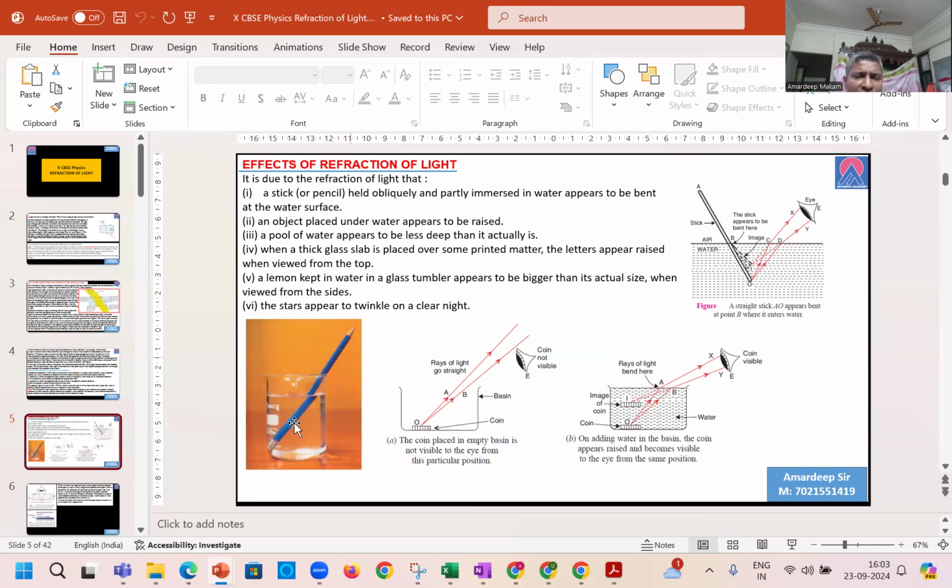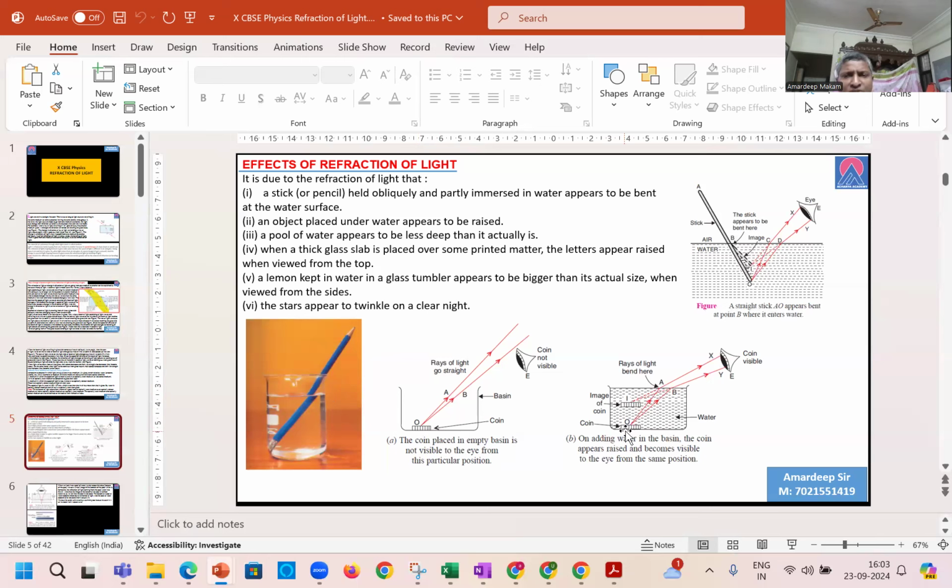Again, this is another phenomenon where we feel that a pencil is broken, because a part of the pencil is submerged in water and a part is protruding out. Also, if there is a coin or an object inside a basin of liquid, we find that because of refraction, the coin appears comparatively above its actual position.